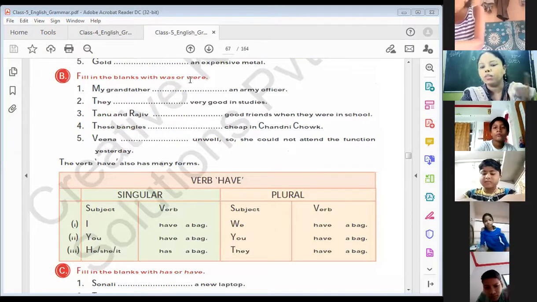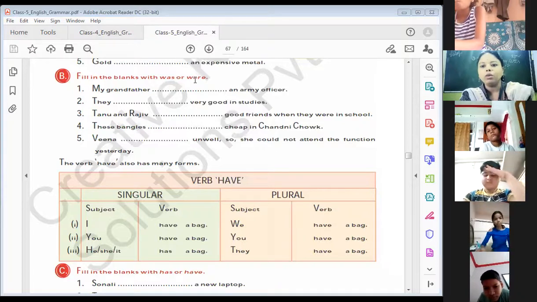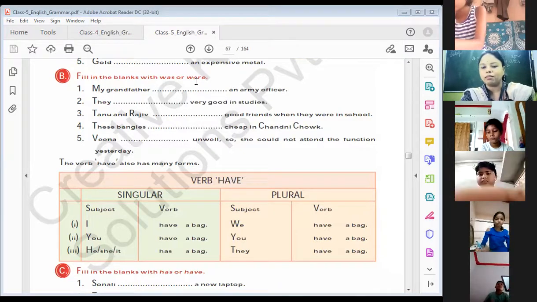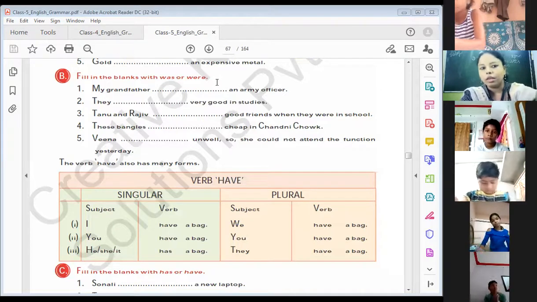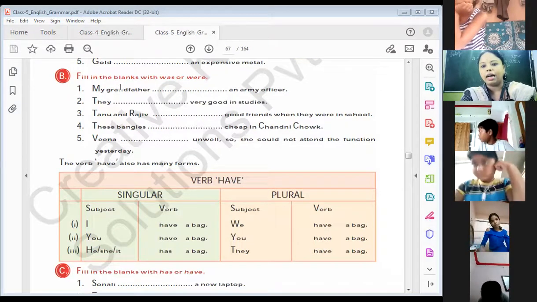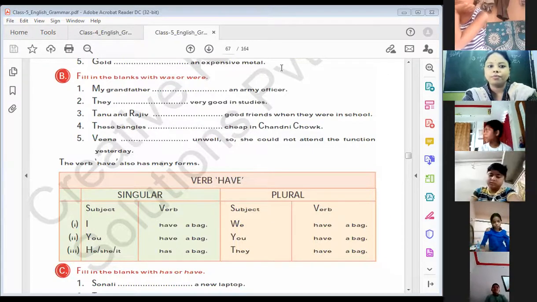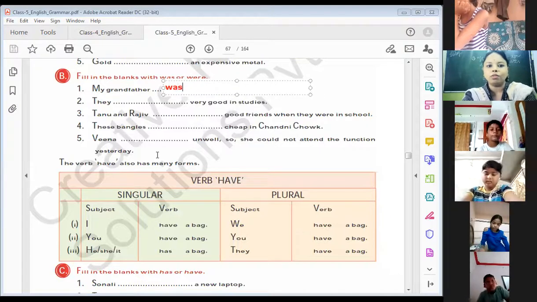Was is used for a singular subject. Were is used for a plural subject. Whenever we see a plural subject and it belongs to past tense, we have to use were, and was for singular. Here, my grandfather, singular, was. My grandfather was, not were.